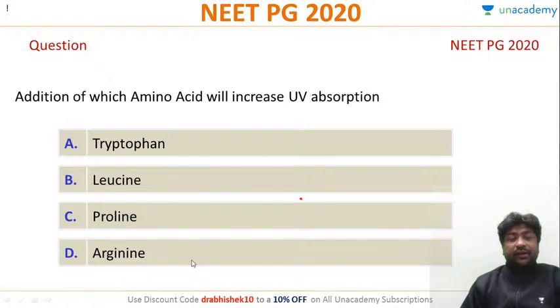This was again a NEET PG question. You will be surprised that a similar question appeared both in 2019 and in 2020. Addition of which amino acid will increase UV absorption? Anyone for this question?